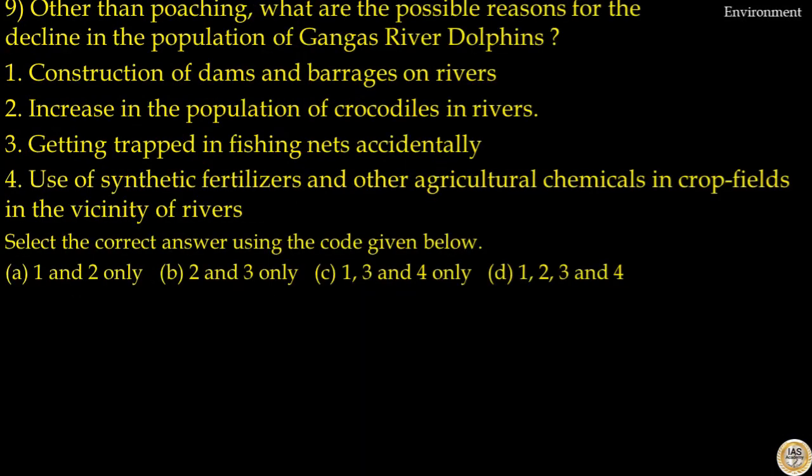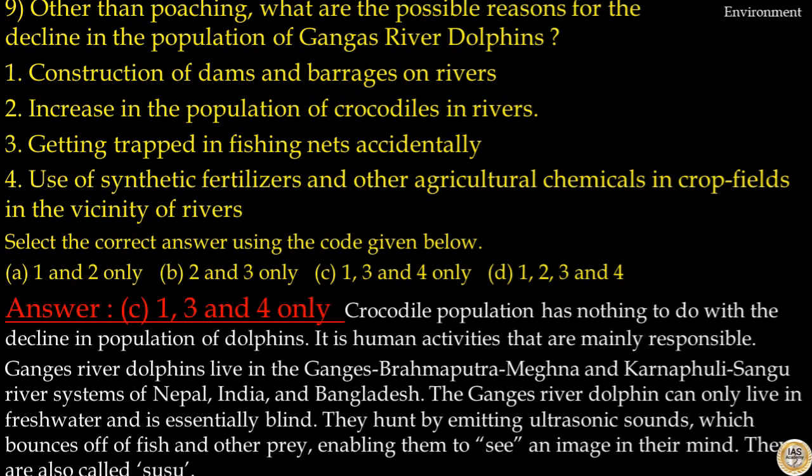Question number 9. Other than poaching, what are the possible reasons for decline in the population of Ganges River dolphins? Options are construction of dams and barrages on rivers, increase in the population of crocodiles in rivers, getting trapped in fishing nets accidentally, use of synthetic fertilizers and other agricultural chemicals in crop fields in the vicinity of rivers. Select the correct answer using the codes given below. The answer to this question is option C. 1, 3 and 4 are correct. Here option 2 is incorrect because crocodile population has nothing to do with the decline in population of dolphins. It is human activities that are mainly responsible. Except 2, all other options are related to human activities. So the correct answer is option C.